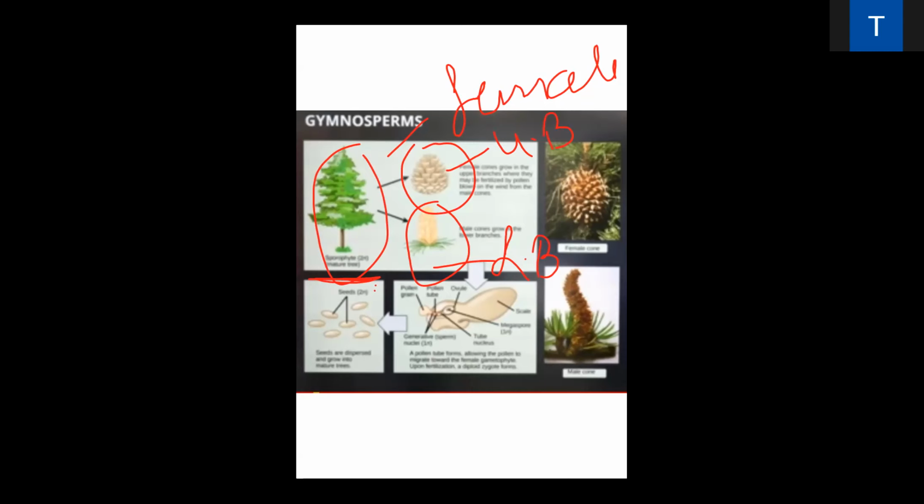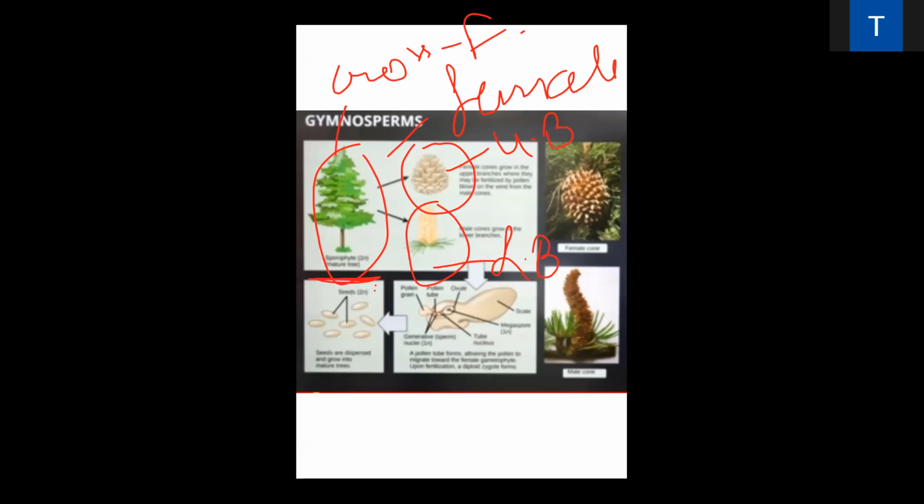Why does this happen? The male cones are on the lower branches and the female cones are on the upper branches because cross fertilization occurs in this plant, and it occurs easily. Nature is so good. That's why the male cones are on the lower branches and the female cones are on the upper branches. How do the spores go?